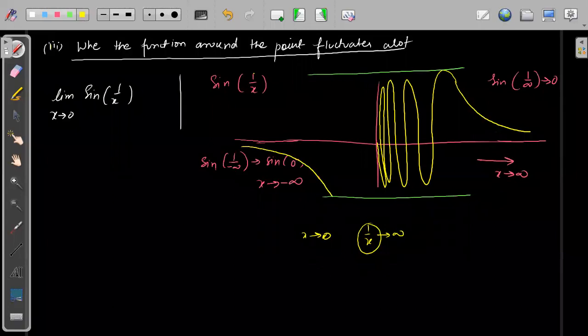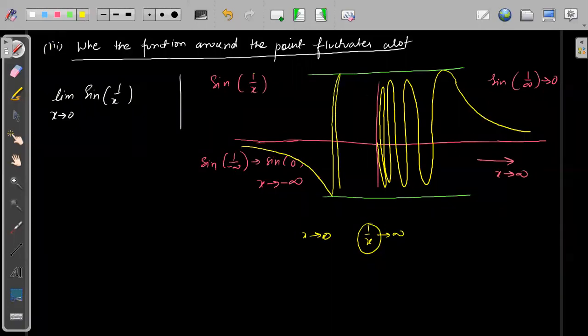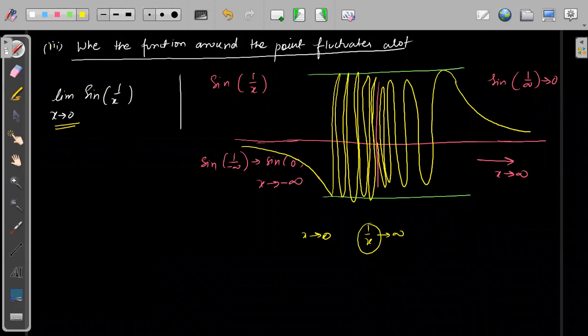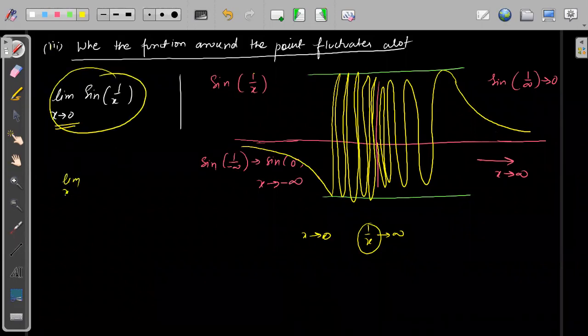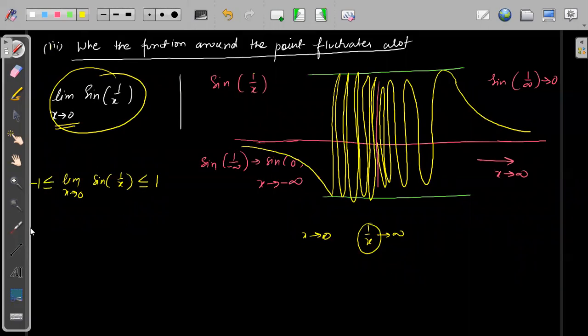Okay, so the sign will keep on fluctuating, and as we move closer and closer to 0, it will keep on fluctuating even further. So that means around 0, around this limit x is equal to 0, we are not aware of what value sine 1 by x will take. However, we know that the limit of x tending to 0, sine of 1 by x will be less than or equal to 1 and greater than or equal to -1, right? But this will fluctuate a lot because we are not sure about the value.